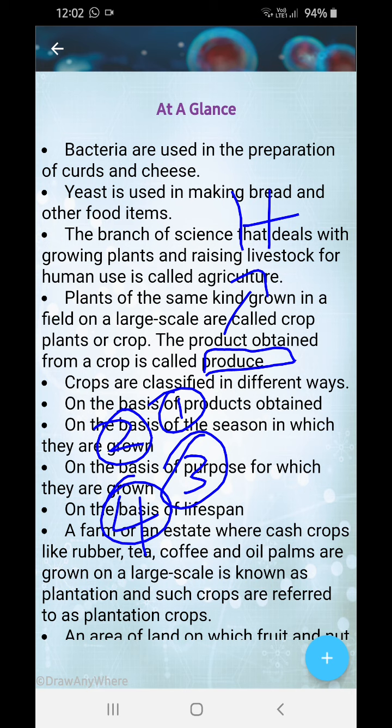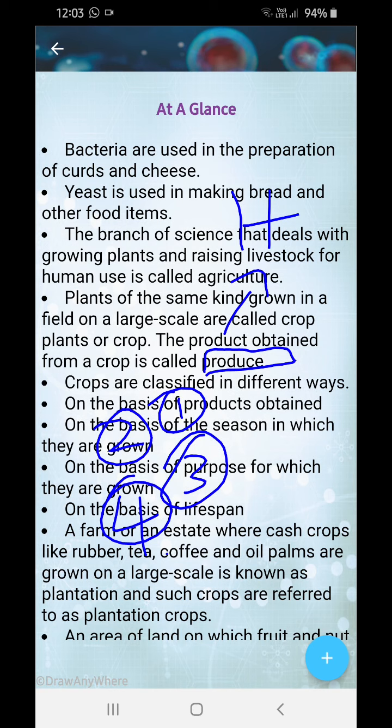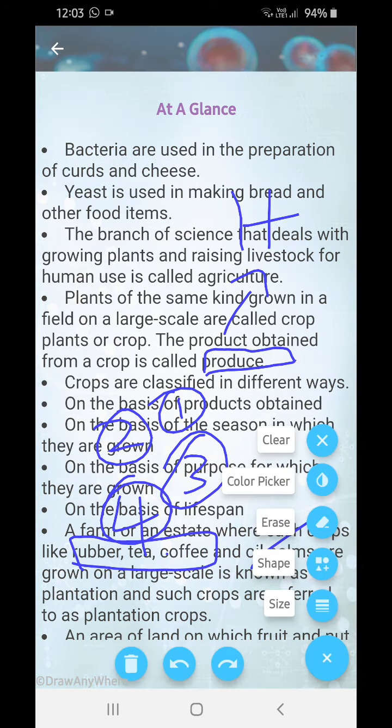Now, what is the meaning of cash crops? Cash crop means the crops which we do not eat, but they are used for earning money. Cash means money. These are the examples which you can refer to. Oil palms is also okay.